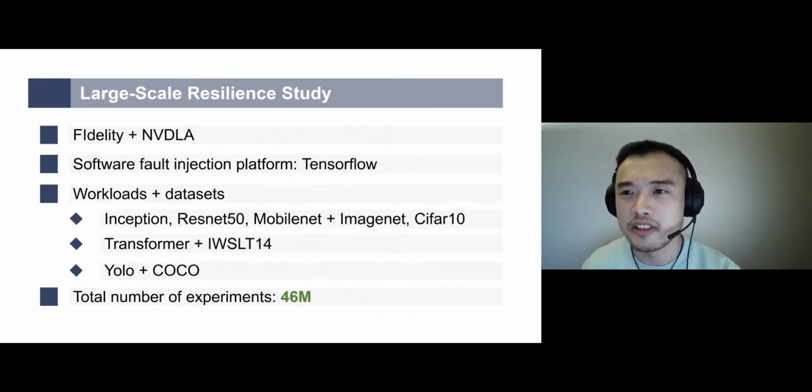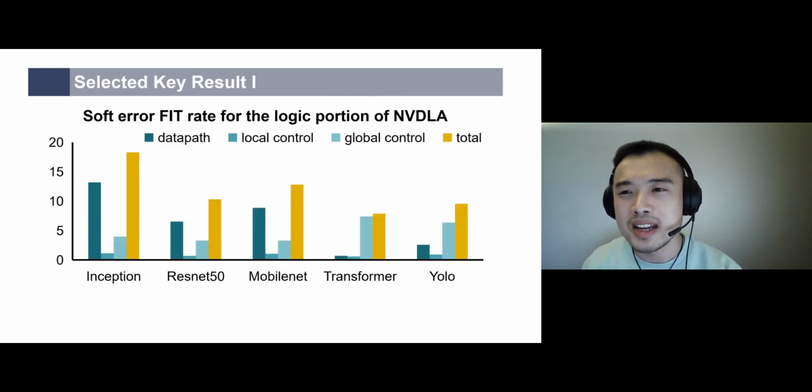After validating our FIdelity framework, we performed the first large-scale resilience analysis using NVDOA as a case study. We modified TensorFlow to support software fault injections to our software fault models. Our analysis includes a total number of 46 million fault injections covering a wide variety of deep learning applications, including image classification, object detection, and language translation. We get many different and interesting results from the resilience study. Here are some selected results.